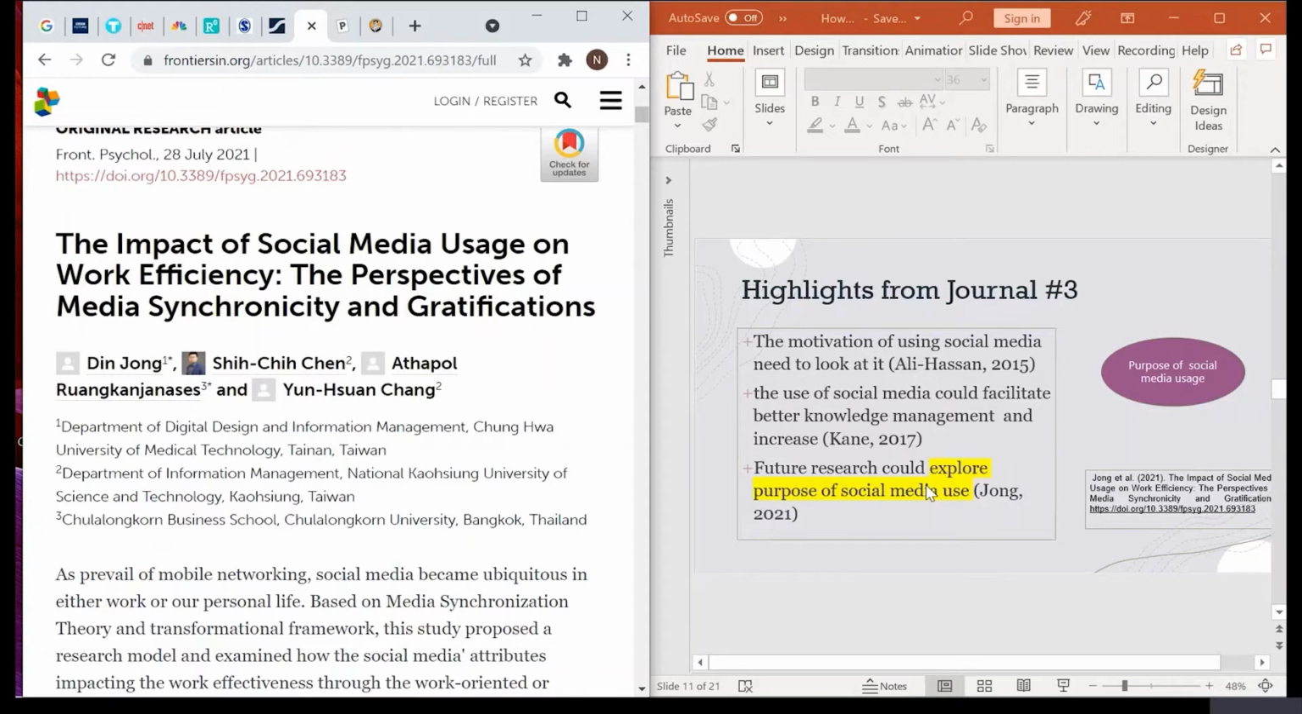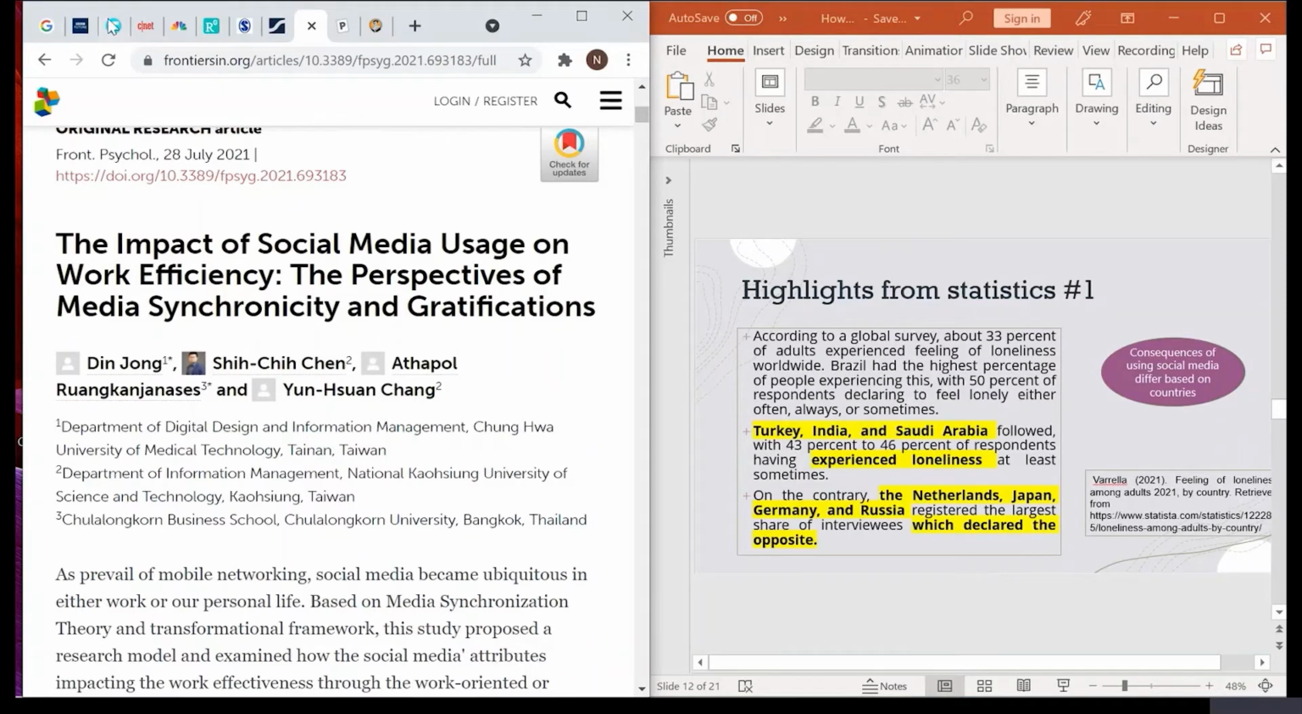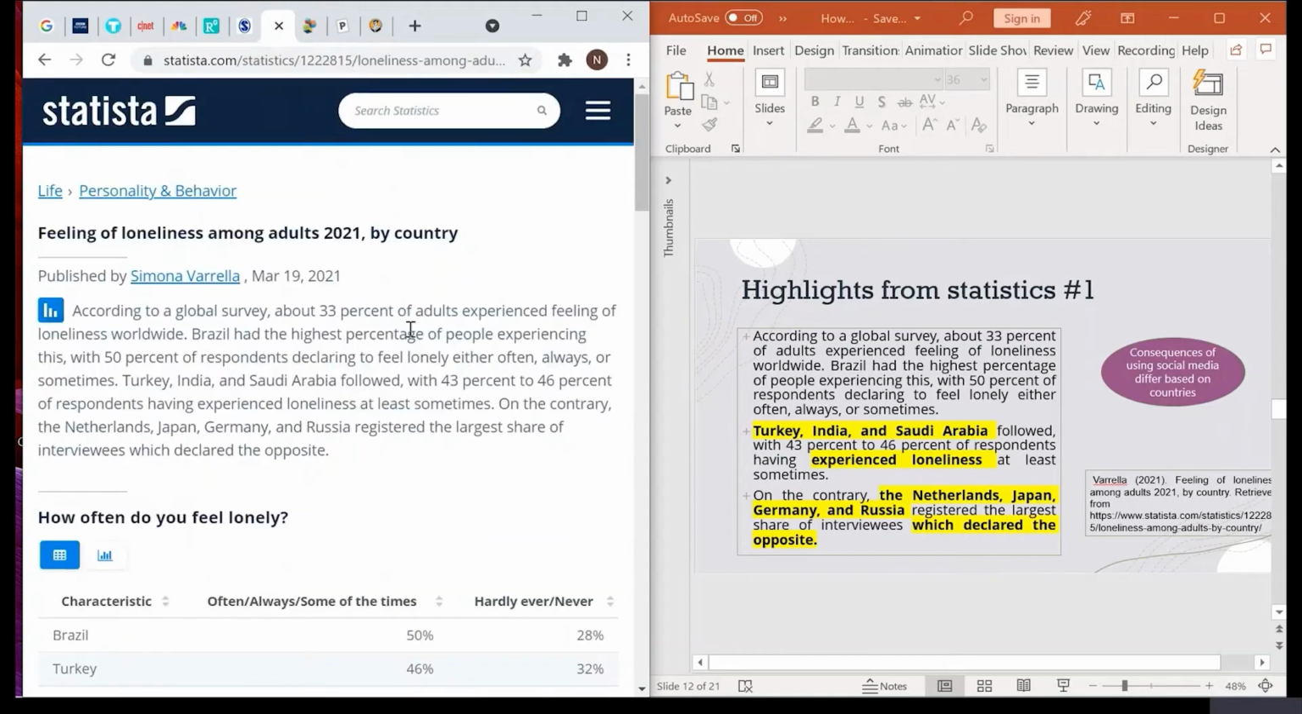So basically, this journal has highlighted that future research should look for the motivations or the reasons behind using it. And not only journals, we should also look into statistics as well. Statistics are numbers which give you the impact on your research. Each statistic should use the latest data, which will be better. This particular statistic shows that loneliness due to social media depends on the country. Turkey, India, and Saudi Arabia experience loneliness when they use social media.